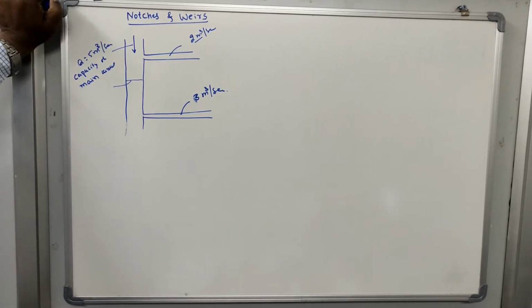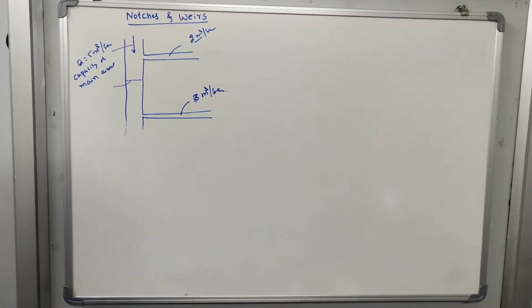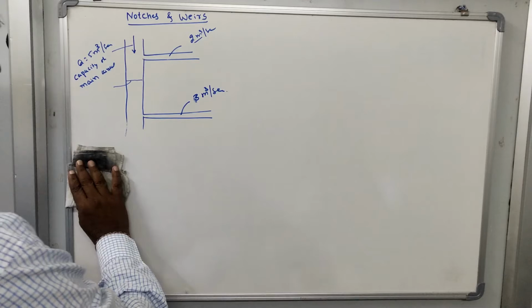You can use a notch to measure the rate of flow in the main canal, whether it is carrying 5 cubic meter per second of water or not. Similarly, you install one notch in branch canal 1 and measure the discharge to ensure it is carrying 2 meter cube per second of water. These are some of the practical applications of notches and weirs.